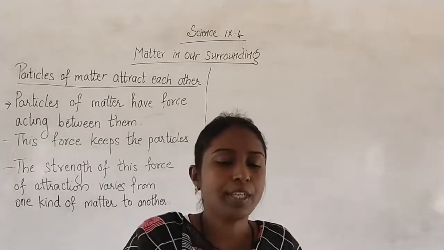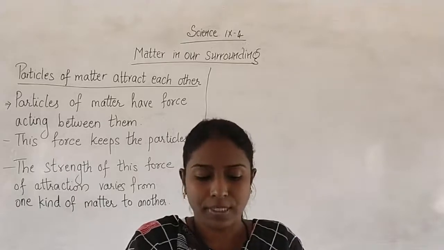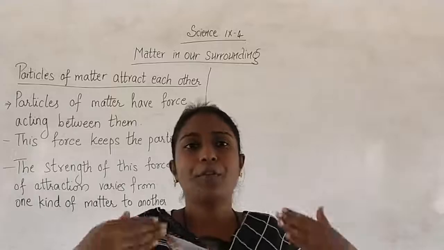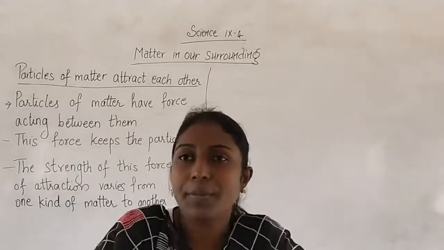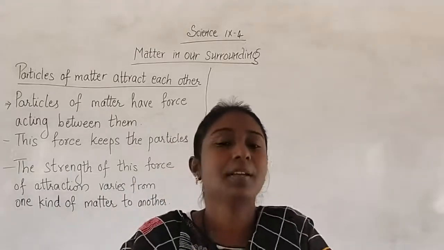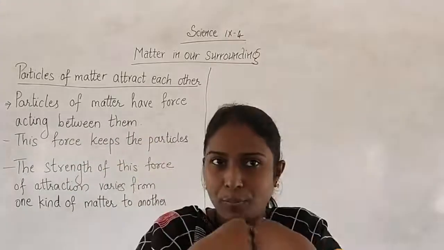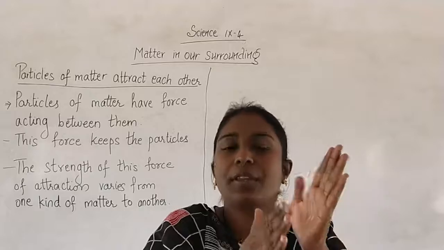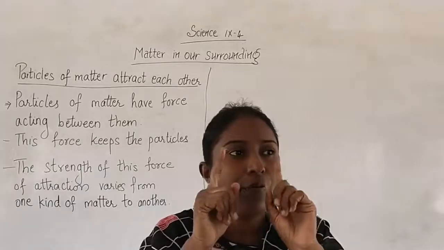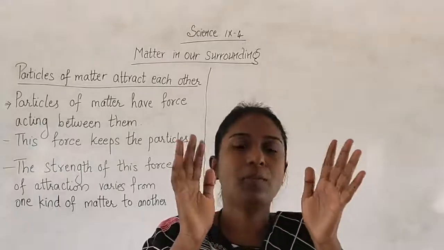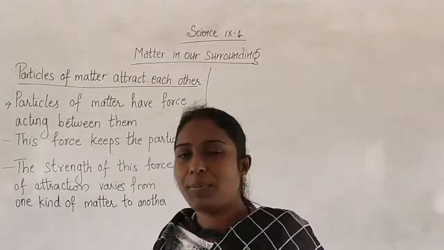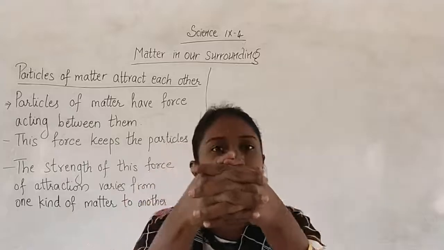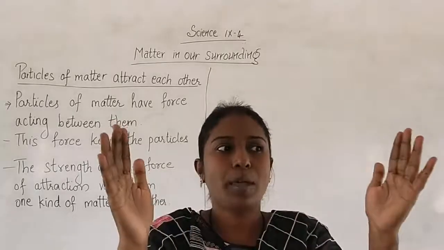Now according to your textbook they have given 3 activities. The first activity says that you need to form a human chain. What do you mean by human chain? It's nothing but 3 to 4 friends come together and make 3 groups of 4 or 5. In the first group, all 4 have to take their hands from behind the waist and lock it this way. So this is one group.